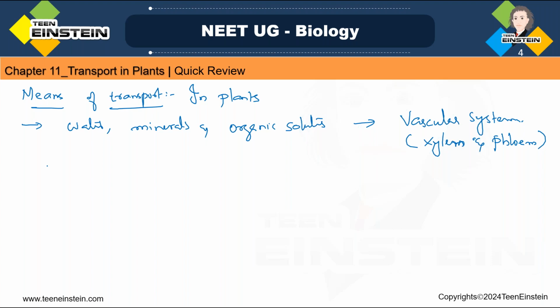Within a plant, transport occurs at different levels, right? That may be short distance transport, that means within a cell or within different cells of a tissue. So distance also matters. It may be short distance transport, or it may be long distance transport.